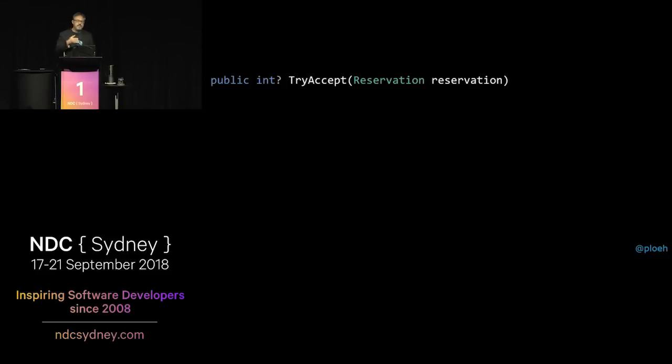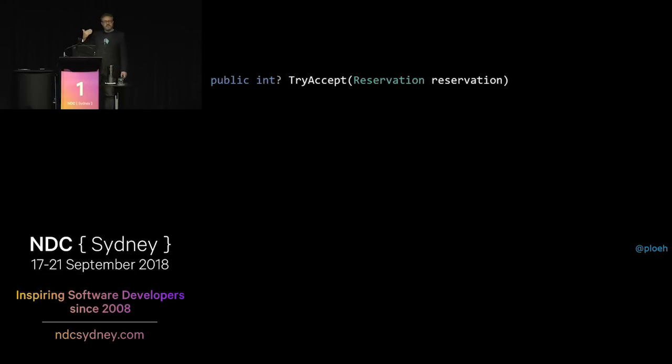So what does that imply? Well, the int is a reservation ID. If you get an integer, that means you have a reservation. You can probably use that integer in other parts of the website to modify your reservation or cancel it, stuff like that. It's probably going to be embedded in a URL somewhere. But if you don't have an integer, you don't have a reservation. That means we had to reject your reservation because we probably didn't have enough remaining capacity. This is basically how we communicate back to the caller of this method whether or not we accepted the reservation. This is the protocol of the method, if you will.